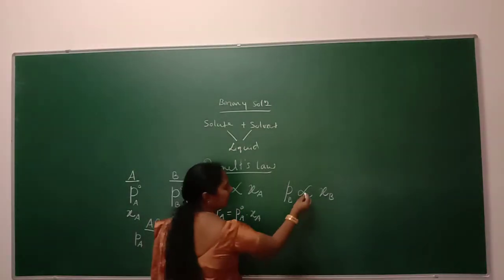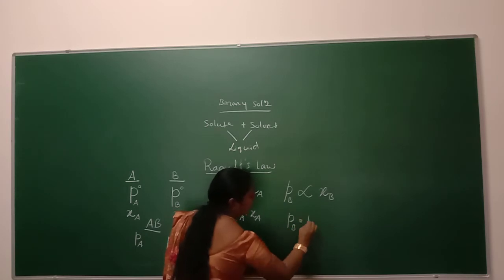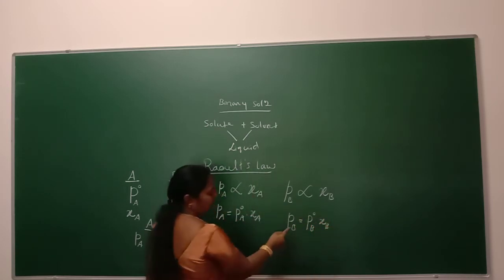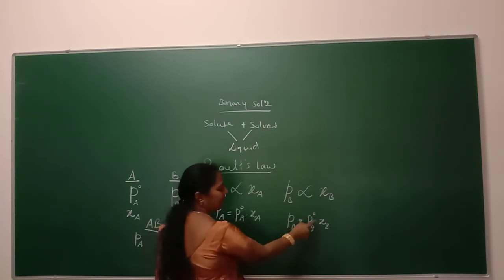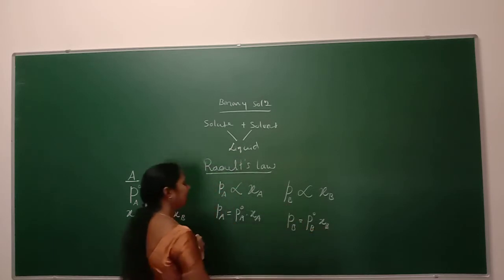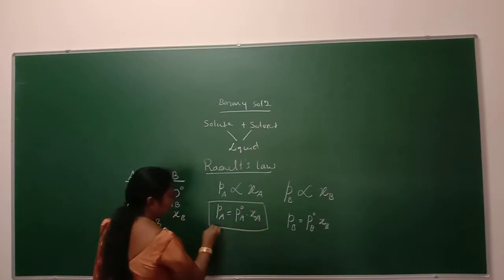Similarly, to remove this proportionality sign, PB is equal to P naught B into XB, where PB is the pressure of the liquid B in the solution state, P naught B is the pressure of the individual liquid in the pure state, and XB is the mole fraction of the liquid B in the solution state. Based on this, we explain Raoult's law.